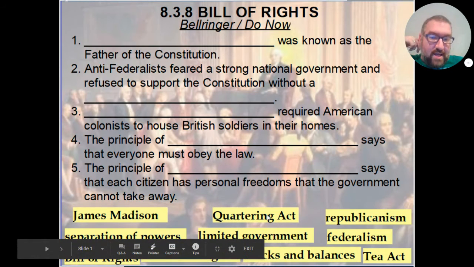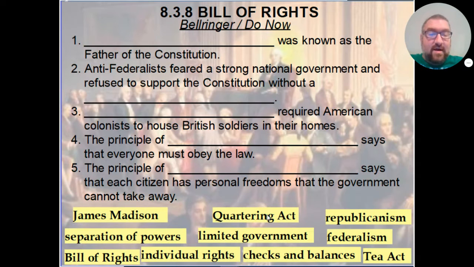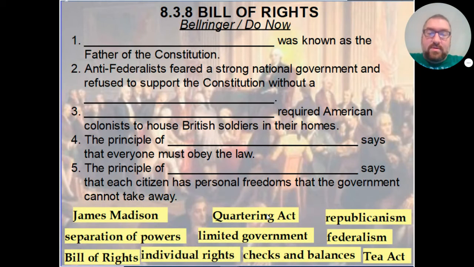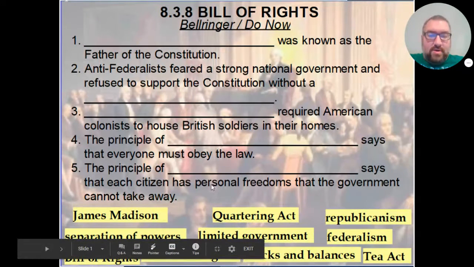The principle of blank says that everyone must obey the law. That would be limited government, placing limits on the power of the government because the law is ultimate. The principle of blank says that each citizen has personal freedoms that the government cannot take away. That would be individual rights. So when you think about personal, think individual, freedoms, rights.